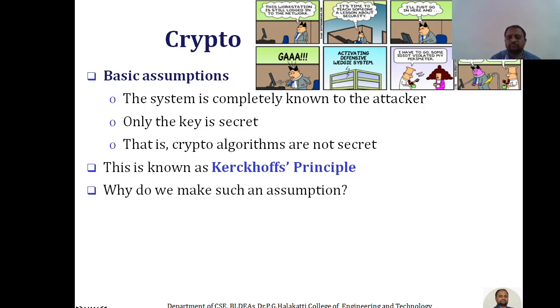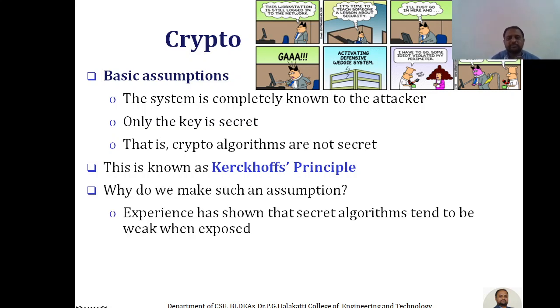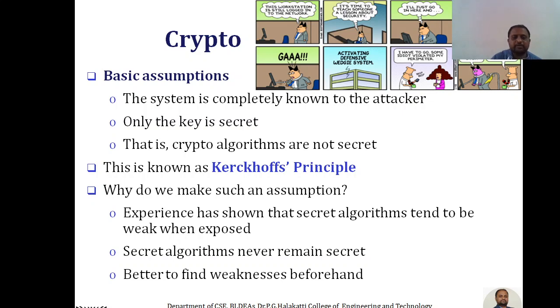So why do we make such an assumption? Experience has shown that secret algorithms tend to be weak when exposed. Whatever algorithms the developers have developed, we are supposed to expose them. Anyhow, hackers or attackers will come to know the working principle of such algorithms. But keeping keys secret is very important. Secret algorithms never remain secret. It is better to find weaknesses beforehand.